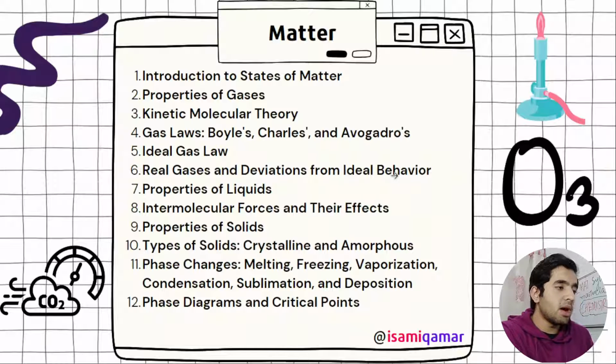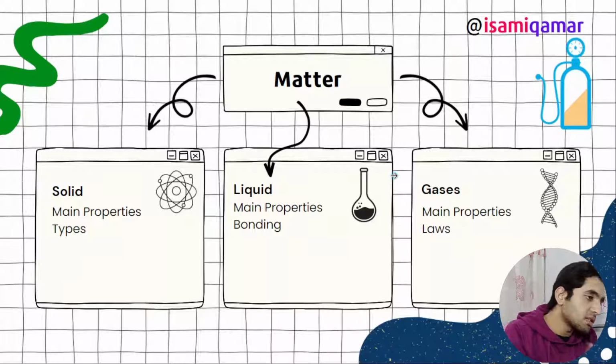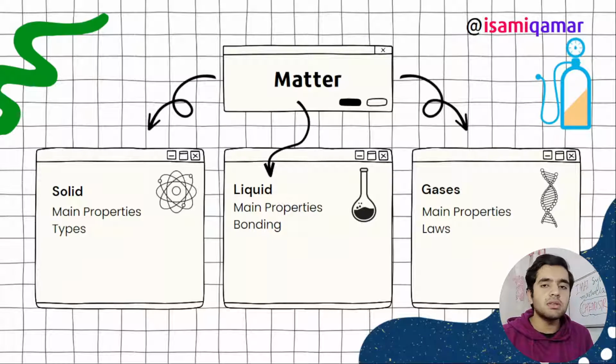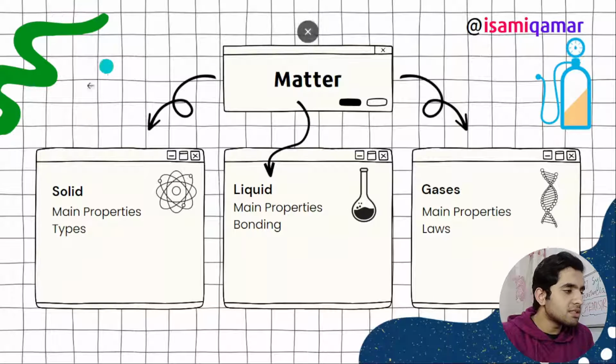Now let's move on to our first chapter, that is matter. In inorganic chemistry the first chapter is matter. We all know that there are four states of matter: gases, solids, liquids, and then plasma. Plasma is not included in our syllabus, but if you want to learn, go ahead and learn its properties. We will just discuss the properties of plasma, but today we have to cover solids, liquids, and gases in great detail. So matter is just solid, liquid.